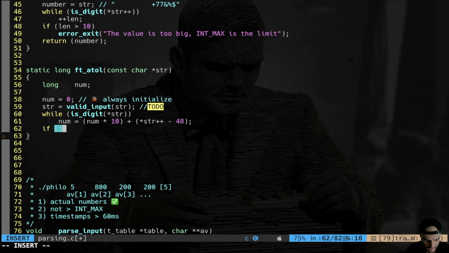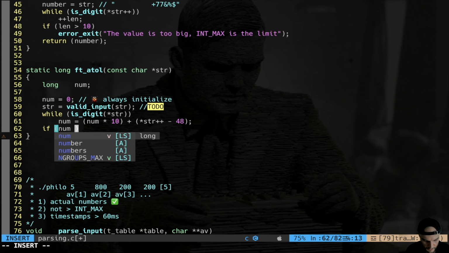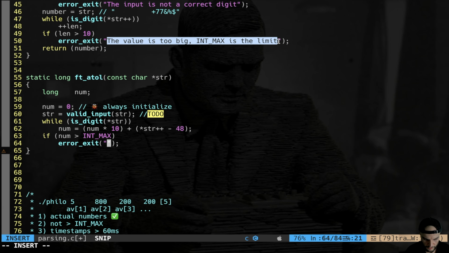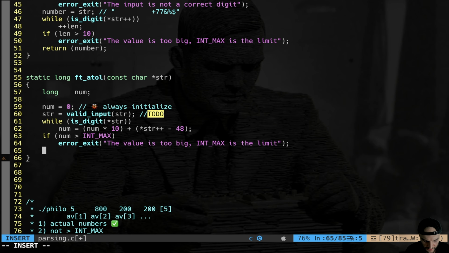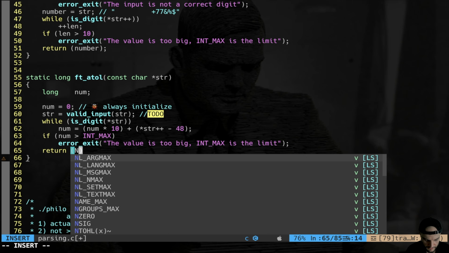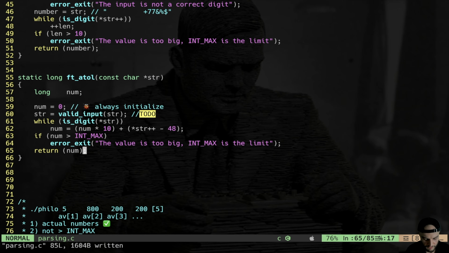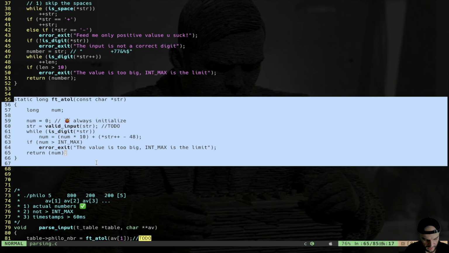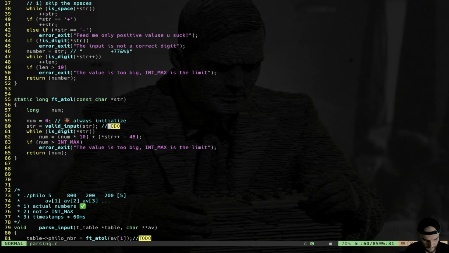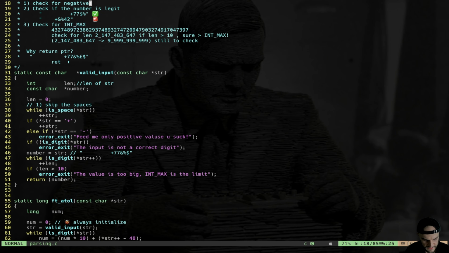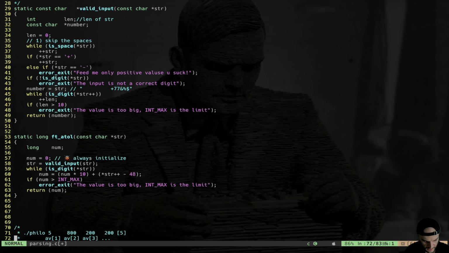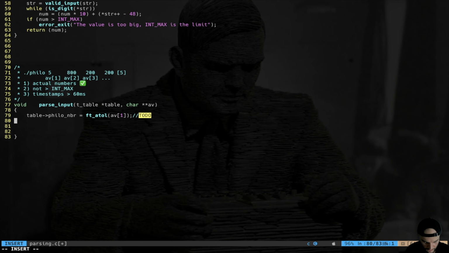Then we have to do the second control of int max. So if number is major than int max, again, error exit. And we copy the string here, like that. Finally, we simply return the number, converted from a string to an actual long, right? So that's basically it for my alpha to long. The big work has been done by valid input. You can see these are all static functions solely used inside this module. And now we keep going on with the actual parse input function, the one we care the most.